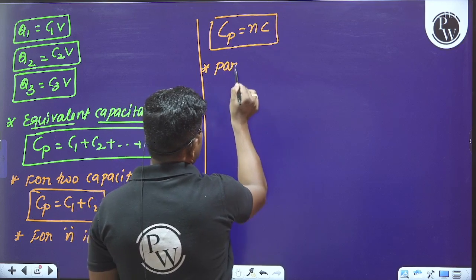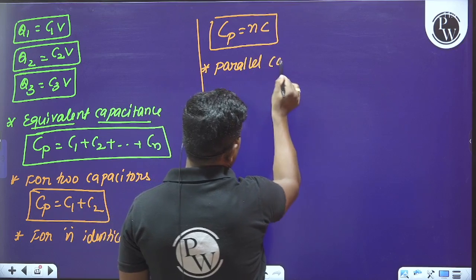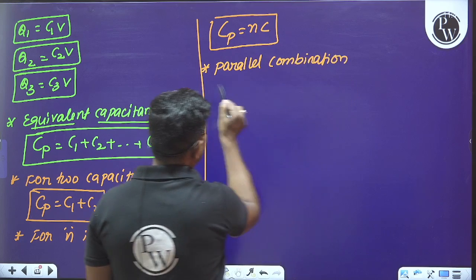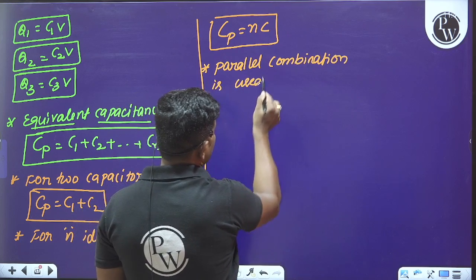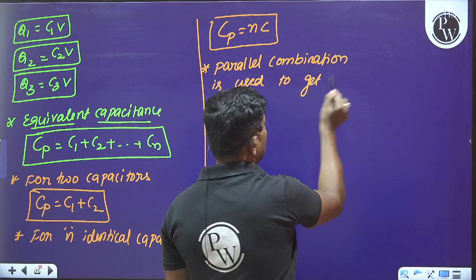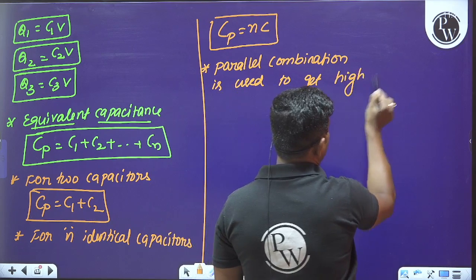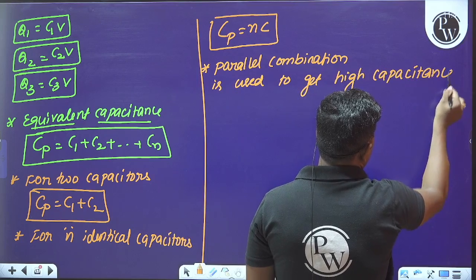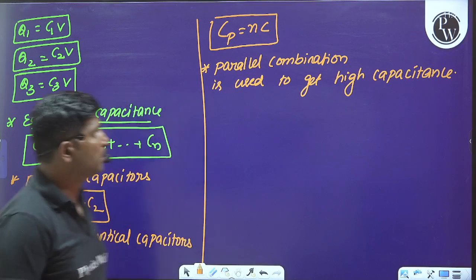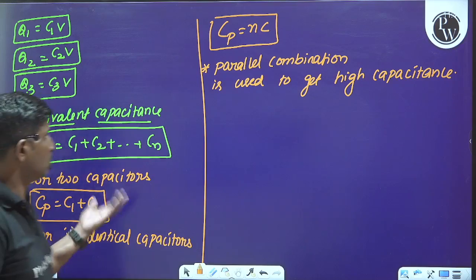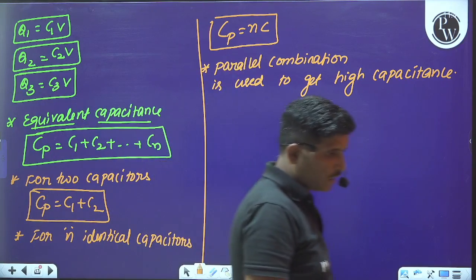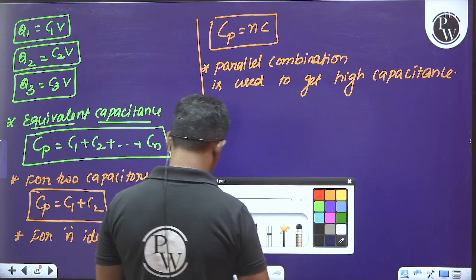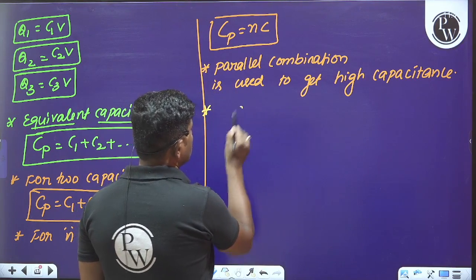Observe this: parallel combination is used to get high capacitance. Cp is equal to C1 plus C2 for two capacitors. For n identical capacitors, Cp is equal to n times C. What is the relation?